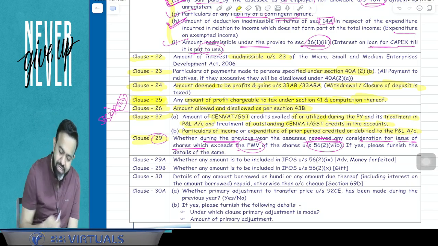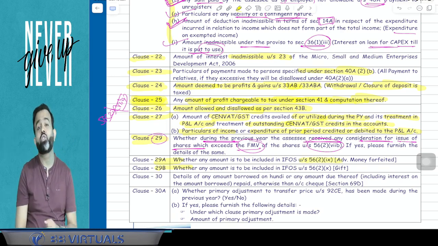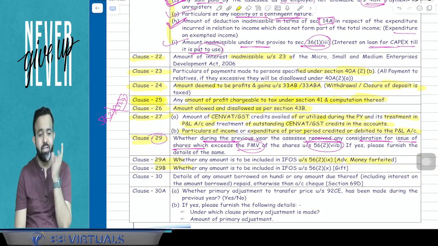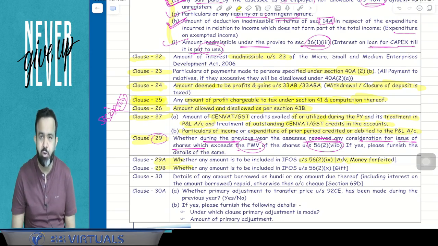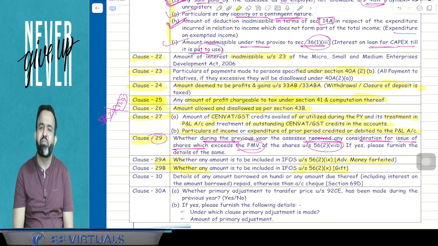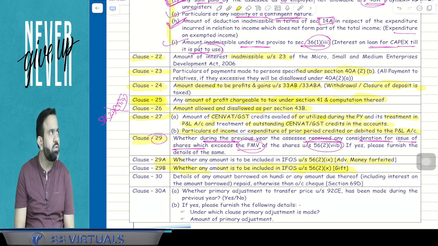Now guys, clause number 29A is related to 56(2)(9). If you remember, advance money forfeited. If any advance money is received by the assessee on or after 1st April 2014, and it is forfeited, the deal has not closed and the amount is forfeited, that has to be mentioned in clause number 29A. Now clause number 29B is related to the gift, 56(2)(10). So any amount to be included in income from other sources under section 56(2)(10). So you can remember clause number 29.